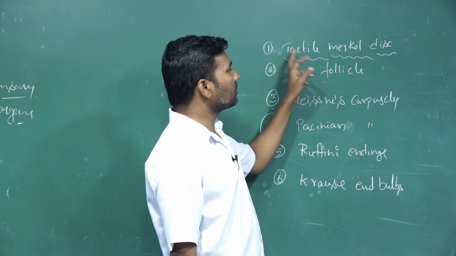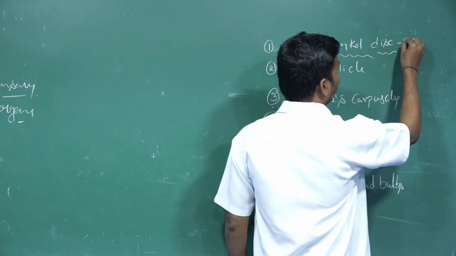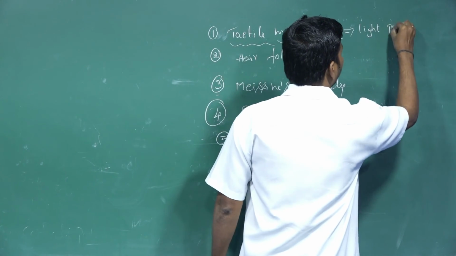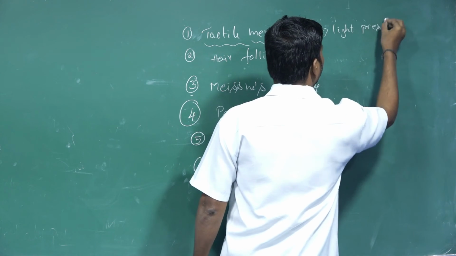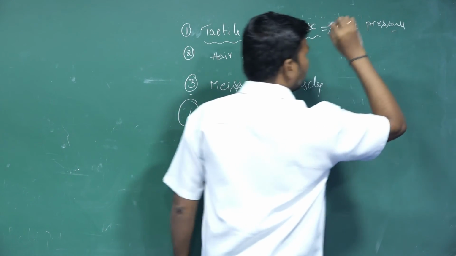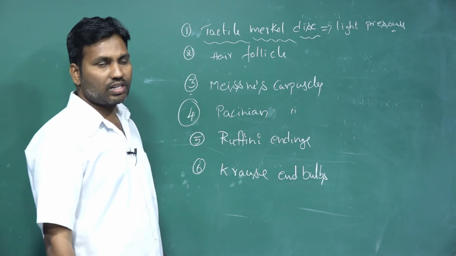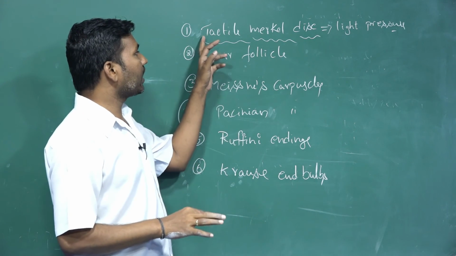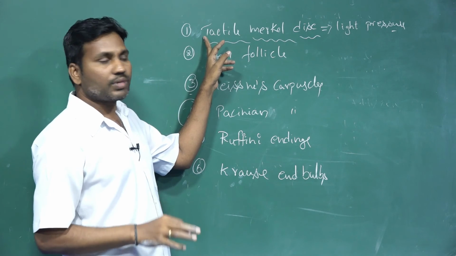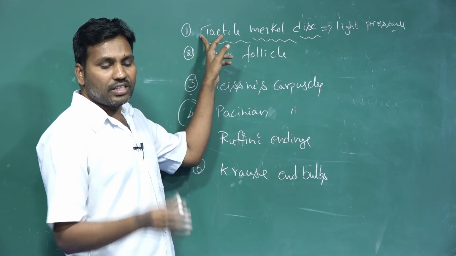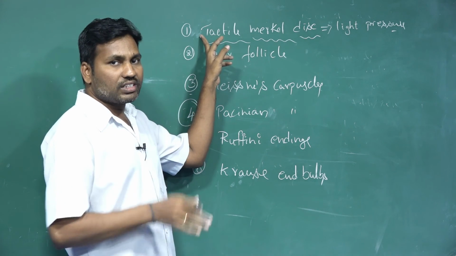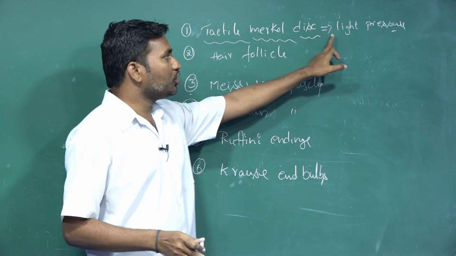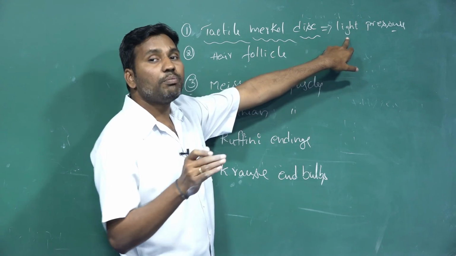The Merkel disc receptors, the tactile receptors, recognize light pressure. When we apply light pressure, that pressure is recognized by the tactile Merkel receptor. These are distributed in the dermis region, below the dermis, and they recognize light pressure.